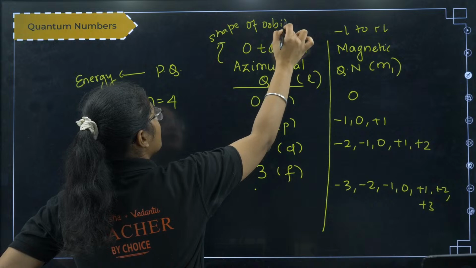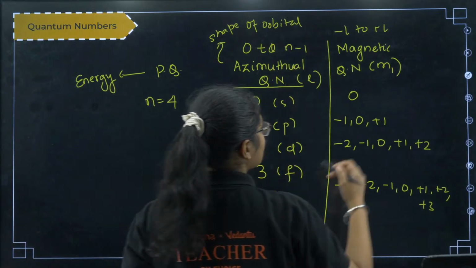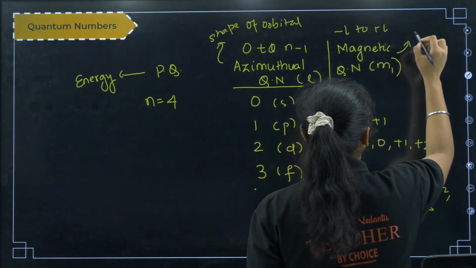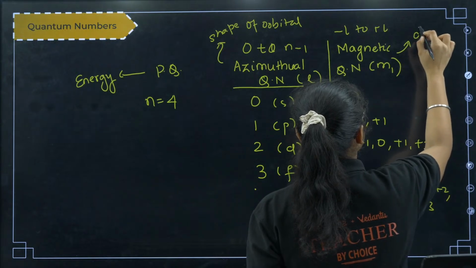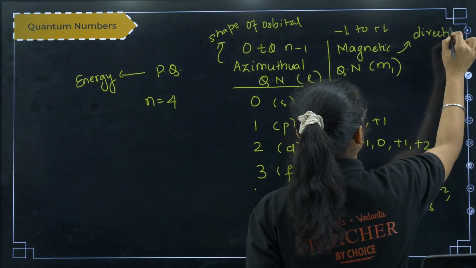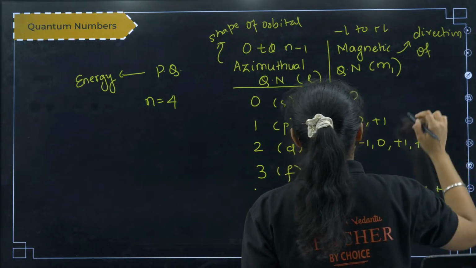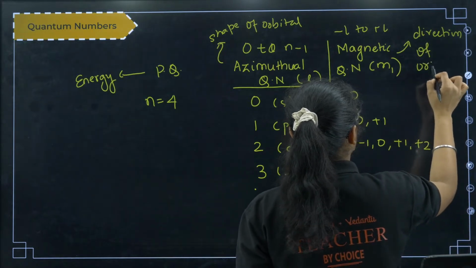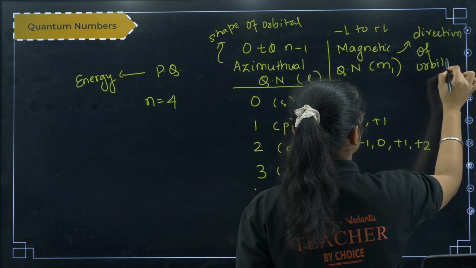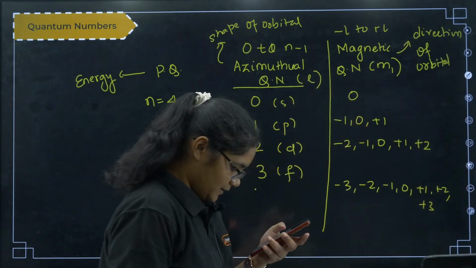Shape of orbital. And what does the magnetic quantum number tell you? About the direction, or you can say, the orientation of the orbital. Okay.